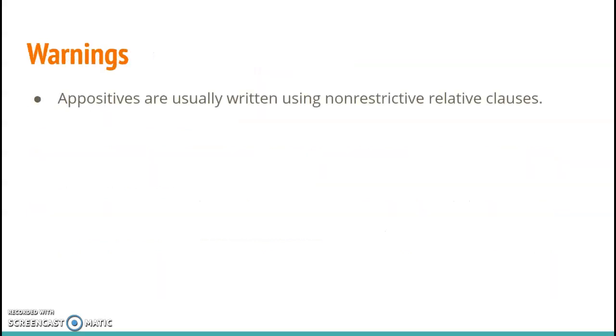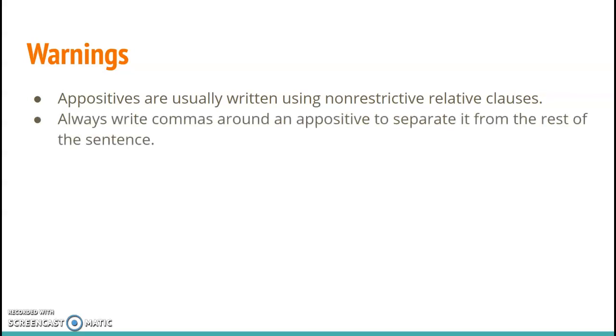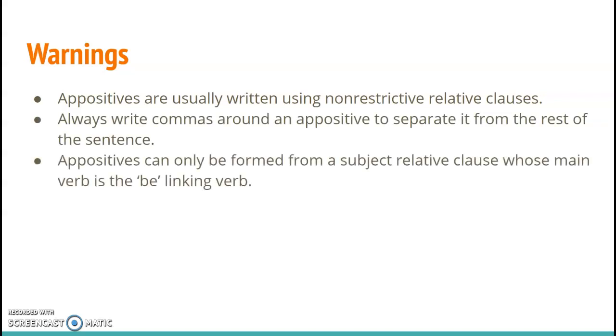So some warnings to think about when you're writing an appositive. Appositives are usually written using non-restrictive relative clauses only. We always want to make sure that we write commas around the appositive to separate it from the rest of the sentence. And lastly, appositives can only be formed from a subject relative clause whose main verb is the be linking verb.